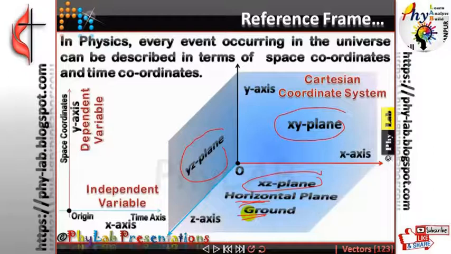Is that clear? So the wall that you see, the front wall that we are seeing, is the xy plane. The left wall that you will say will be the yz plane. And the floor is going to be called the xz plane or horizontal plane or ground. Is that clear? Any doubt over there? Any confusion over there?